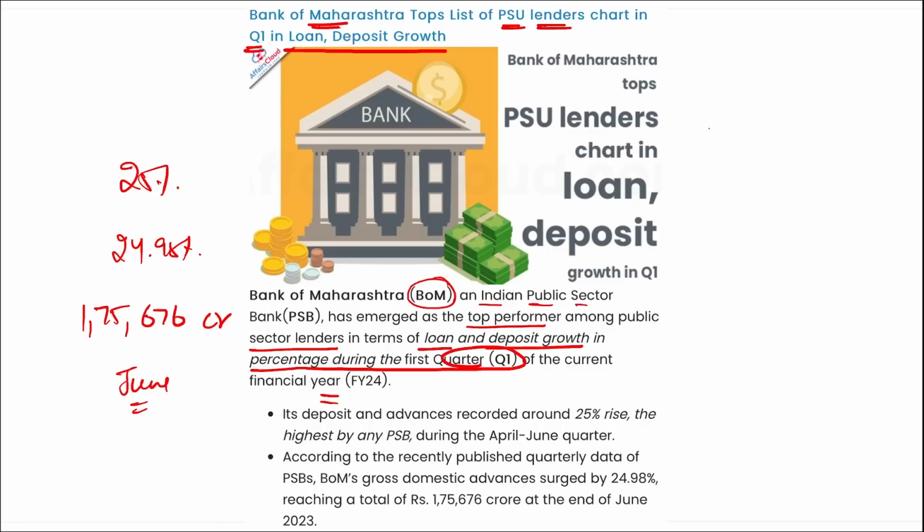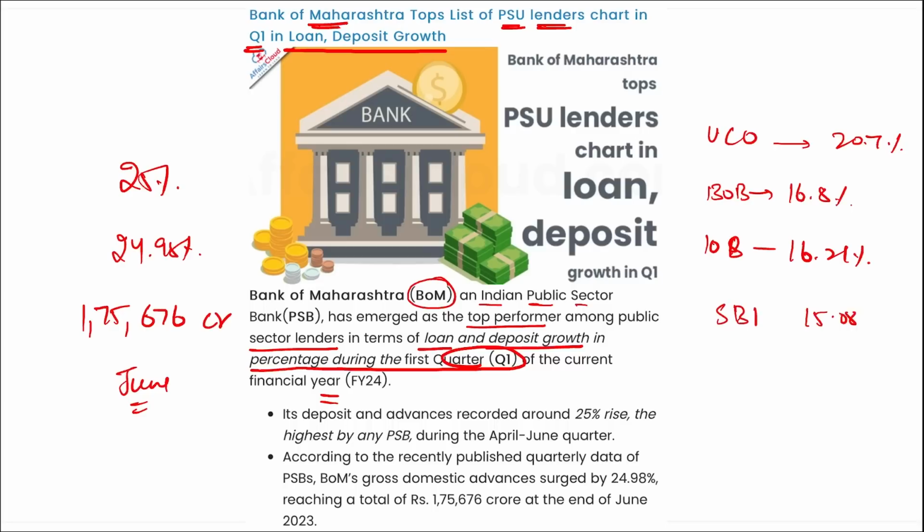Here, Bank of Maharashtra was followed by UCO Bank in the second spot with a growth rate of 20.7%. Right? Bank of Baroda was in third position with 16.8%, and Indian Overseas Bank in the fourth position with 16.21% growth. And then SBI, India's largest lender, stood at fifth position with 15.08% growth, and on top was Bank of Maharashtra with how much percent growth? It was a 25% rise.